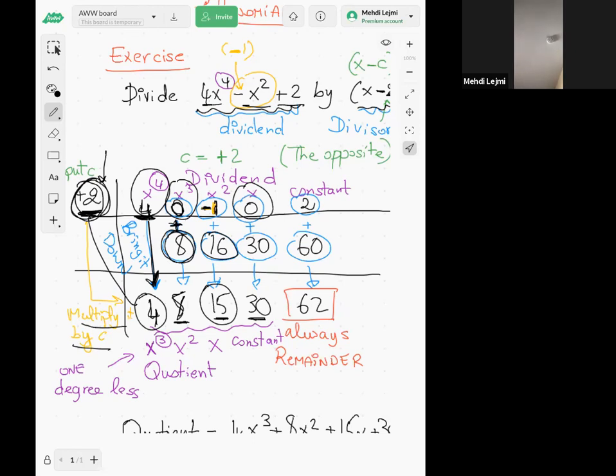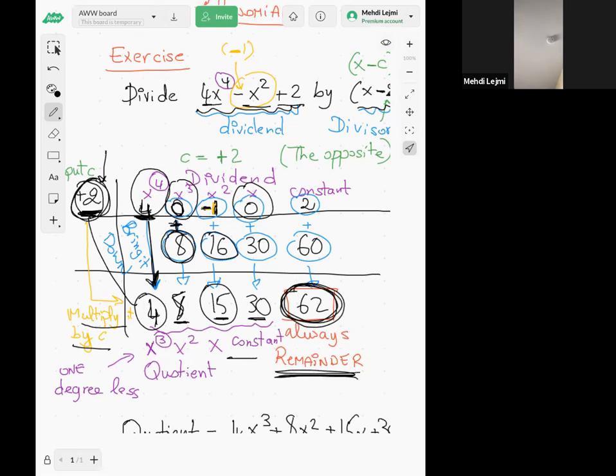So you multiply the last row by the C, you put it in the next column, and then you add the numbers in the column, right? And the number in the last row, last column, this one here, that's always the remainder.